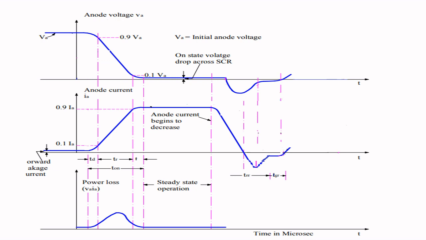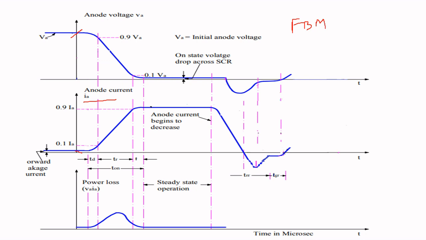I think everyone has that doubt, which is why initially we consider voltage is maximum and current is minimum. That is very simple. This is the on time. On time means the time taken by the SCR to change from forward blocking mode to forward conducting mode.